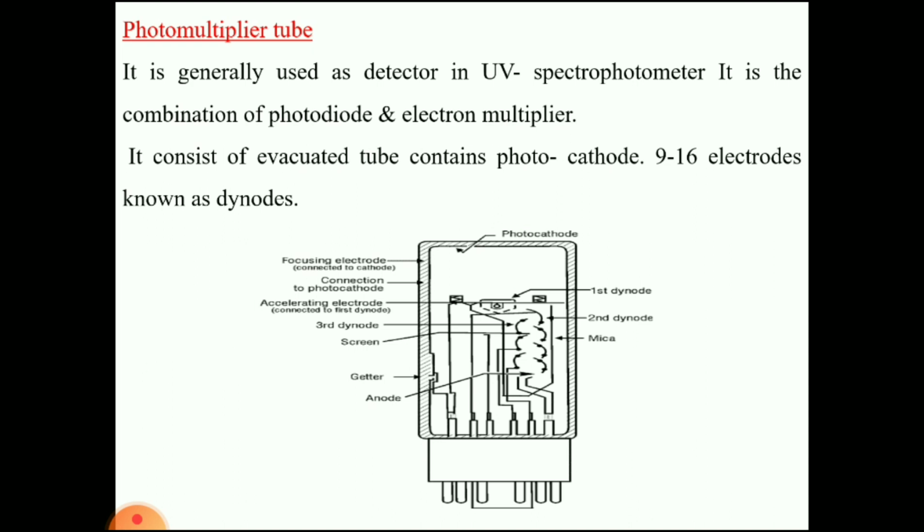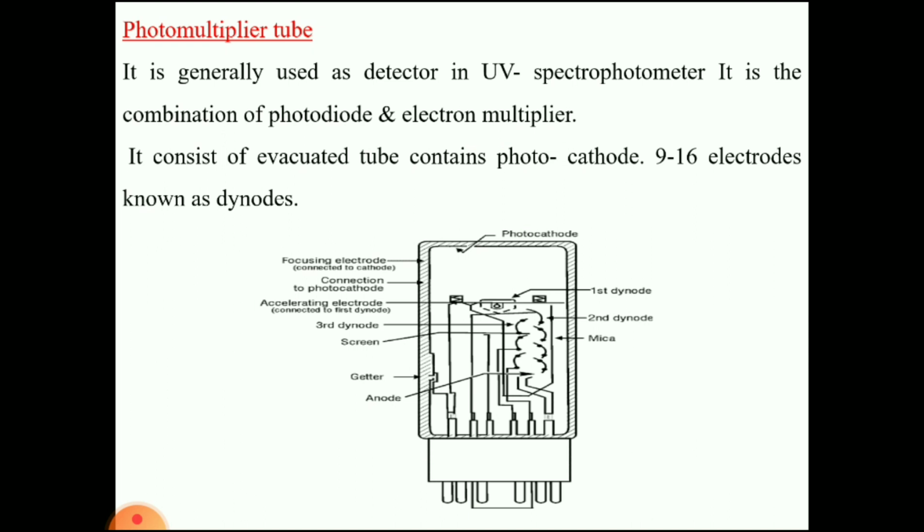When light falls on the cathode, it produces electrons. The produced electrons are reflected onto a dynode, so the electrons are multiplied. The electrons from one dynode then reach another dynode, so multiplication of electrons occurs.